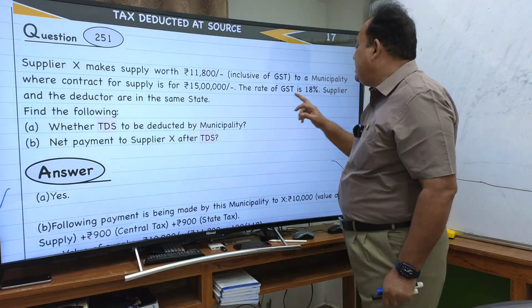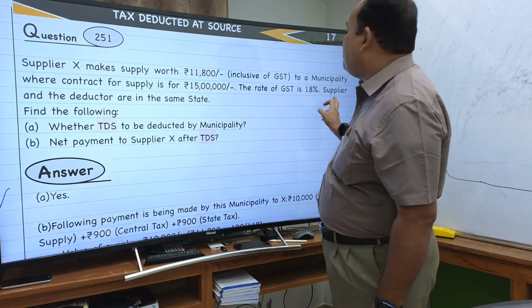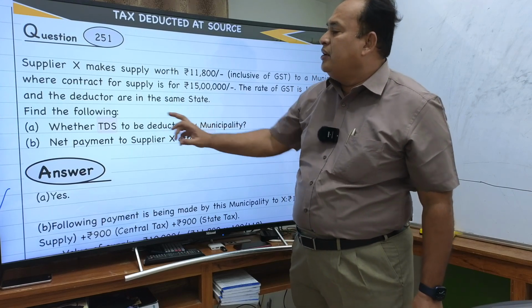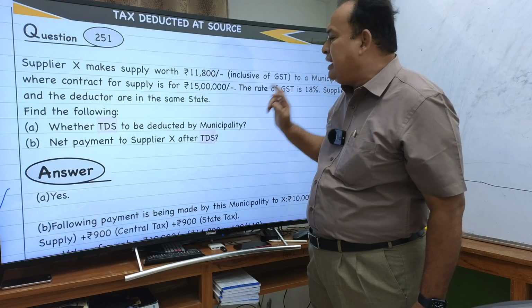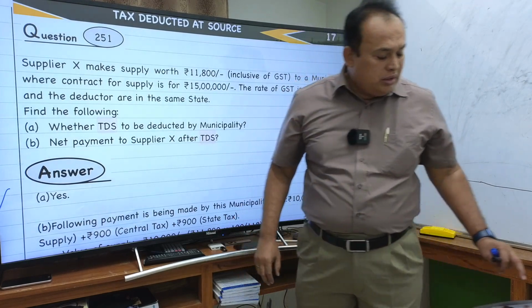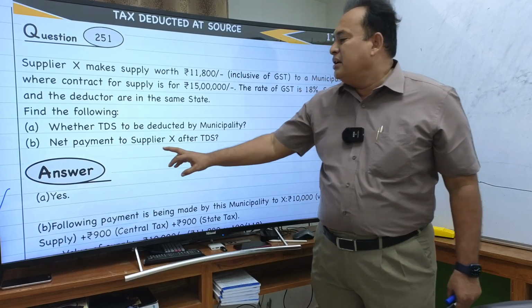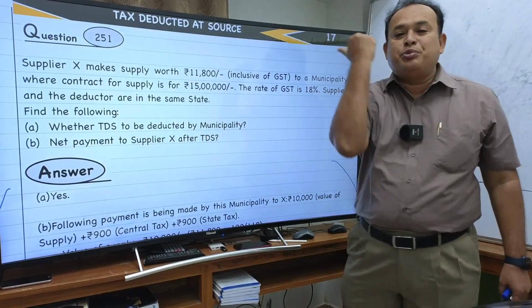The rate of GST is 18%. Supplier and the deductor are in the same state. Find the following: whether TDS is to be deducted by the municipality. If yes, what is the net payment to supplier X after TDS? Can you speak out now, please?